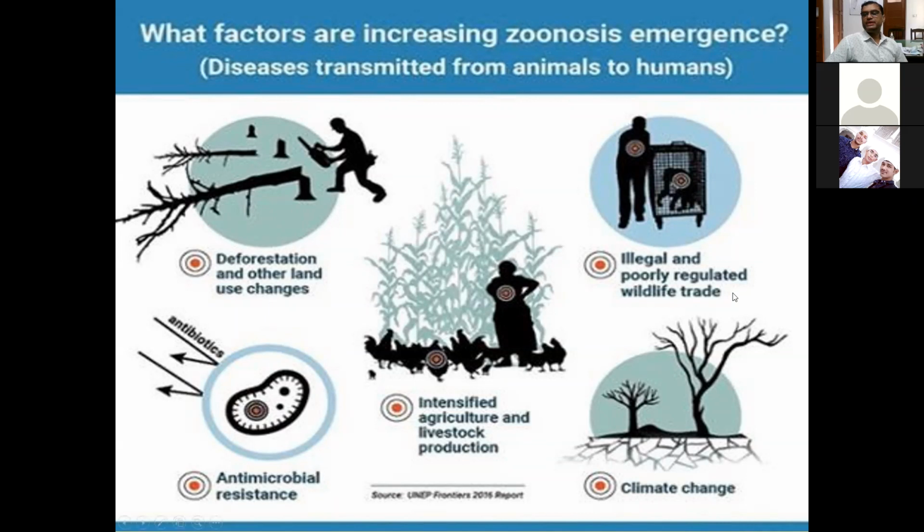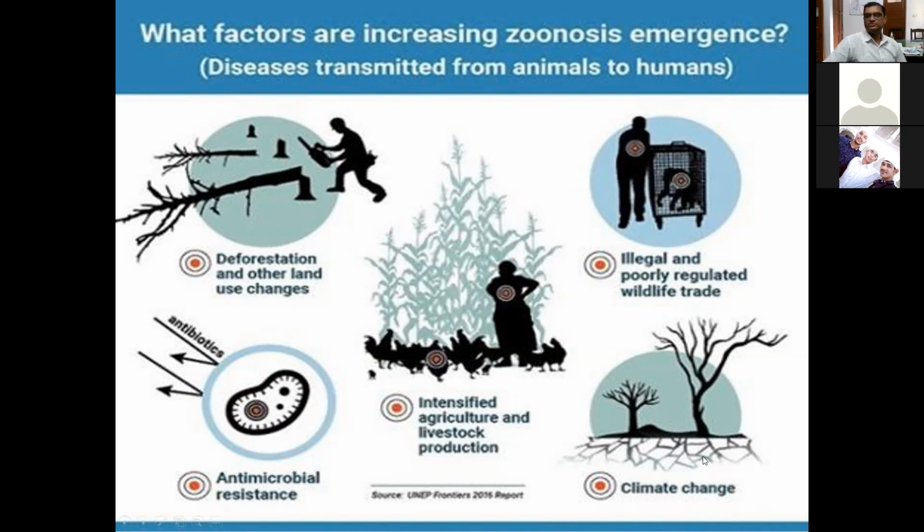Okay. Illegal and poorly regulated wildlife trade. That is also one of the reasons that we have seen in China in case of COVID-19. In Wuhan, there is a practice of slaughter of wildlife for meat purposes. So that leads to close association between wildlife and human beings, and that has led to emergence of new diseases. So illegal and poorly regulated wildlife trade is one of the most important reasons for emergence of diseases of wildlife origin in human beings. Okay.